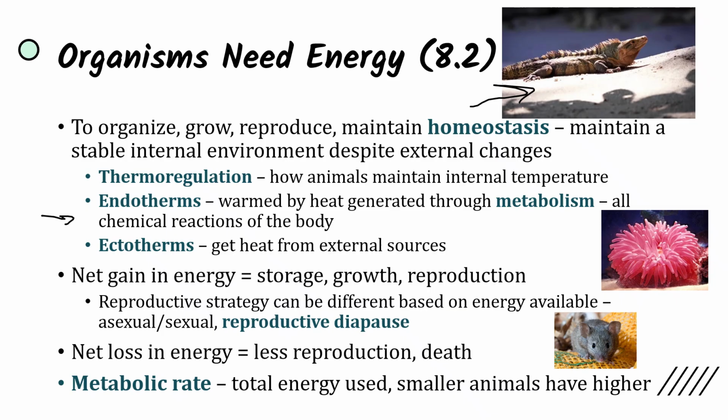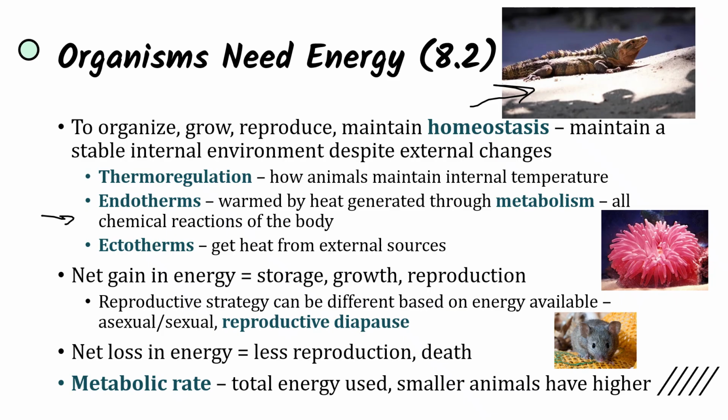And the reproductive strategy can be different based on the amount of energy available. Some species are able to asexually reproduce when sexual reproduction takes too much energy, because in order to sexually reproduce, you have to find a mate. So asexual reproduction allows for the survival of the genome, even though it may not increase genetic variation. Some species go into reproductive diapause, where they just stop reproducing until there are enough resources, until the environment is stable enough in order to sustain reproduction. And with the net loss in energy, there's going to be less reproduction. There's going to be death.